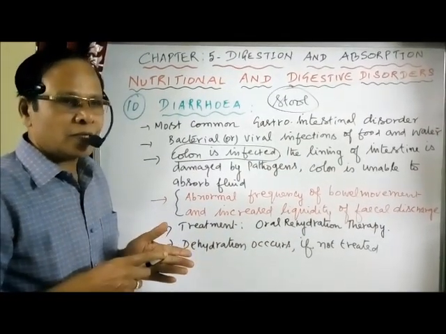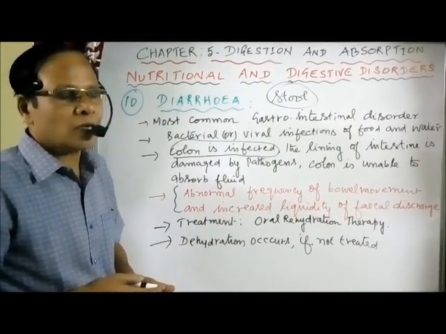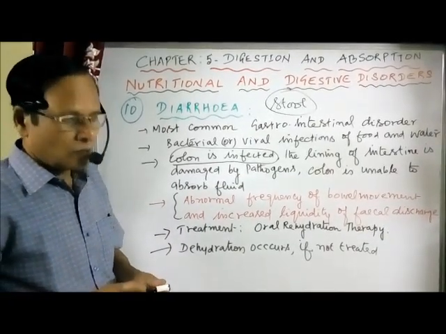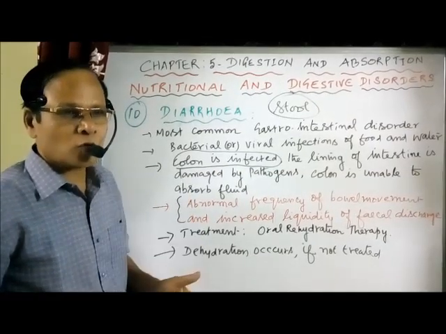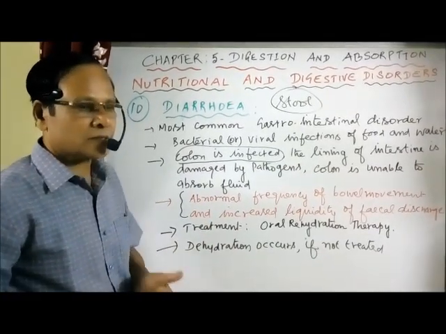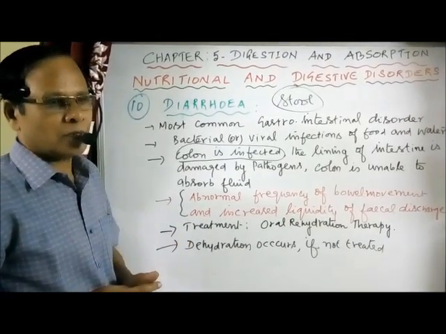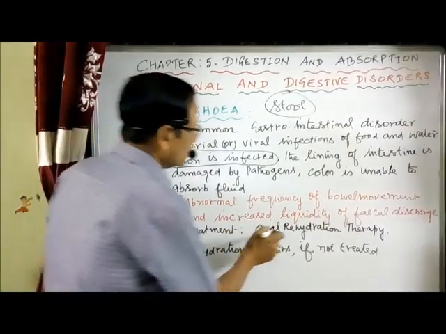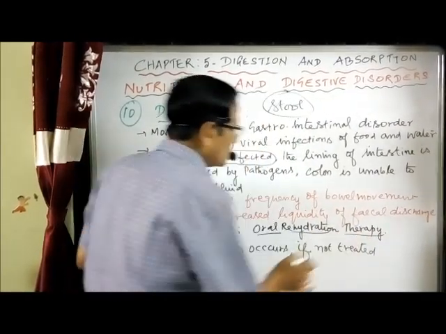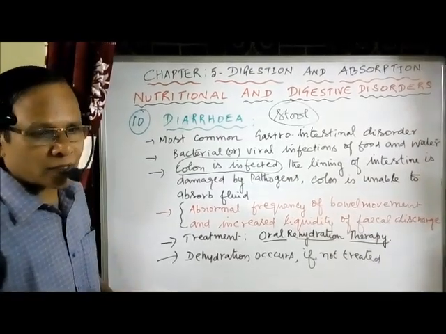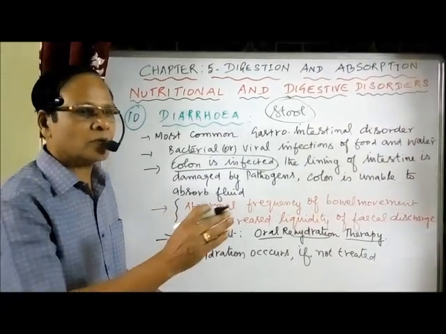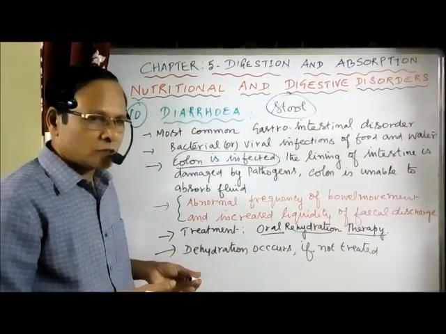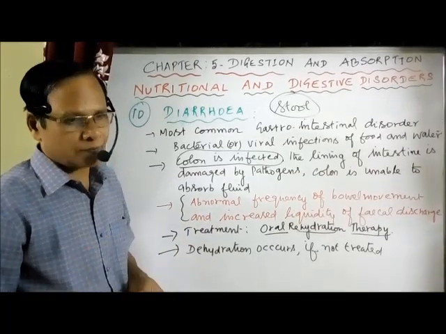Now, if the treatment is not taken, then what will happen? More water is lost, and that process is called dehydration. So loss of electrolytes and loss of water occurs in the body, which results in dehydration. What is the treatment? The treatment is called oral rehydration therapy. Once water is lost by dehydration, we have to rehydrate the body by drinking more water.